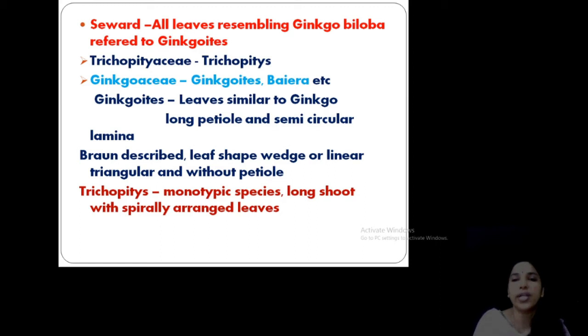Ginkgoaceae include Ginkgoides and Baiera. And Ginkgoides show similarities with Ginkgo in leaf nature, with a petiole and semicircular lamina shape. Then Brown discovered many fossil members, and he described them based on leaf shape, that is wedge-shaped or linear, with or without a petiole. Trichopitys is a monotypic species having long shoots and spirally arranged leaves that belongs to Trichopityaceae. Clear? So that's all about the fossil groups and the studies by different scientists.